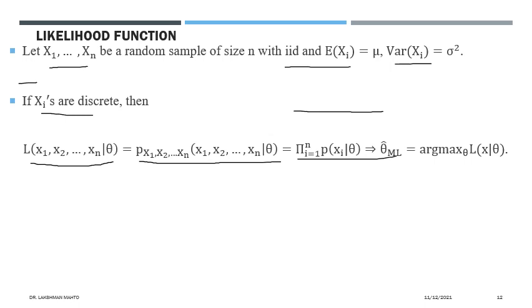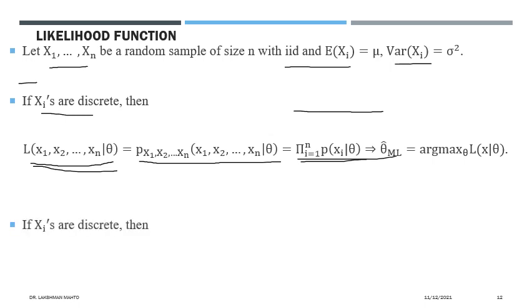And what you observe here, this function is defined in terms of this product. This function we are calling the likelihood function, and here the argument is theta. That theta is unknown to us. If you maximize this likelihood, the value of theta for which we get the maximum value of this likelihood function, that theta we call the maximum likelihood estimate. So this theta hat ML denotes the maximum likelihood estimate of theta.